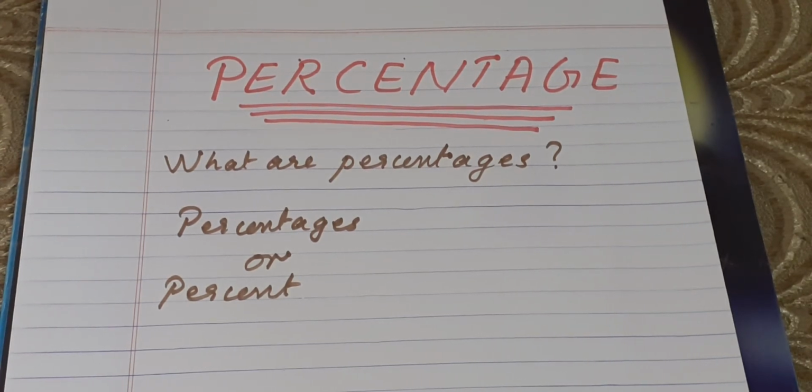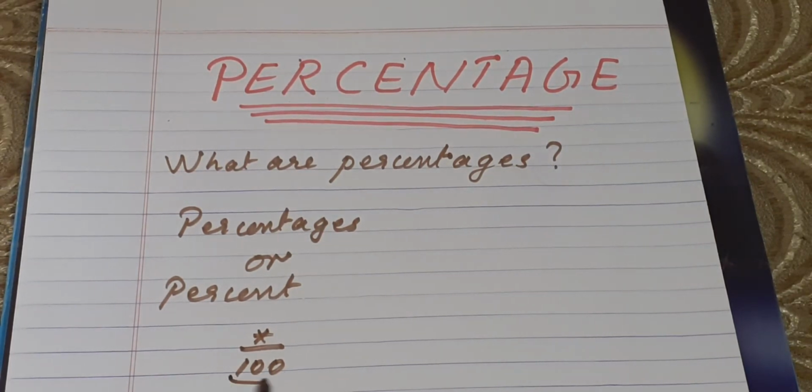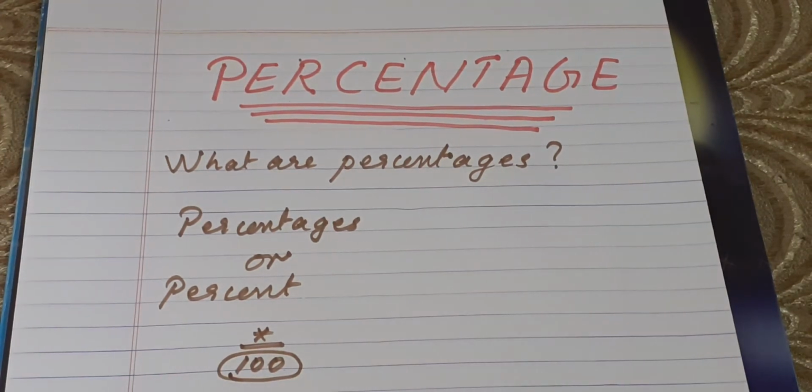But a percent isn't just any old fraction. A percent is a special fraction that always has 100 as its denominator. If it's a percent, then no matter what the numerator is, the denominator will always be 100. In fact, the denominator of a percent is always 100. We don't even write it.